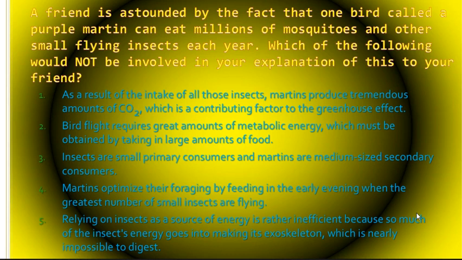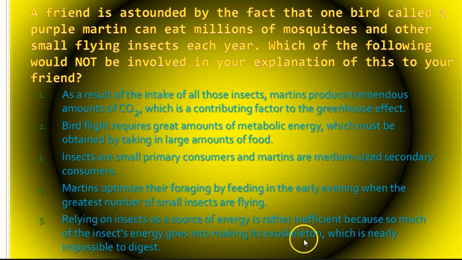As a result of the intake of those insects, martins produce tremendous amounts of CO2, which is a contributing factor to the greenhouse effect. Bird flight requires great amounts of metabolic energy, which must be obtained by taking in large amounts of food. Insects are primary consumers and martins are medium-sized secondary consumers. Martins optimize their foraging by feeding in the early evening when the greatest number of small insects are flying, and relying on insects as a source of energy is rather inefficient because so much of the insect's energy goes into making its exoskeleton, which is nearly impossible to digest.